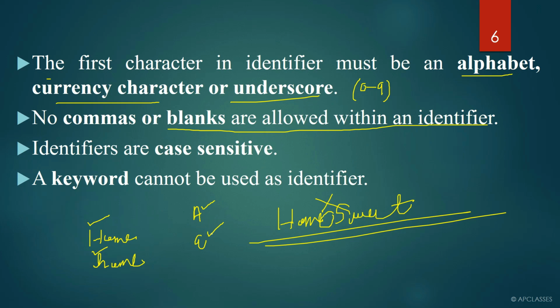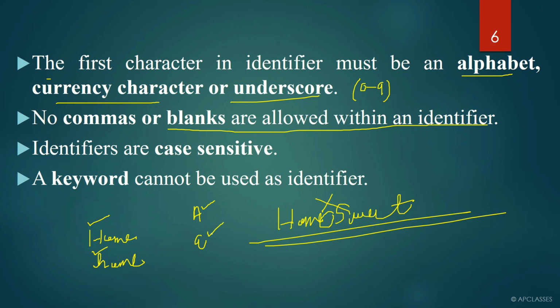A keyword cannot be used as an identifier. Remember, you can never use a keyword as an identifier. What do you mean by keyword? Class is a keyword. Public is a keyword. We'll discuss keywords in detail in the next slide. But for the time being, class is a keyword. It is already present in Java, so it has a specific meaning. You cannot use a keyword to name something, because keywords have their own meaning and are used for special purposes.